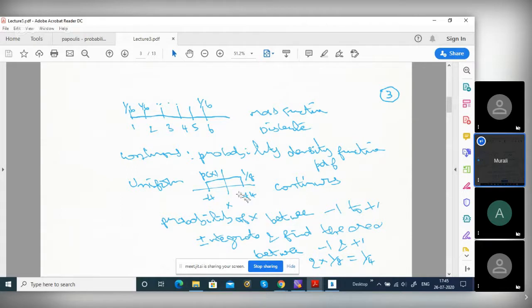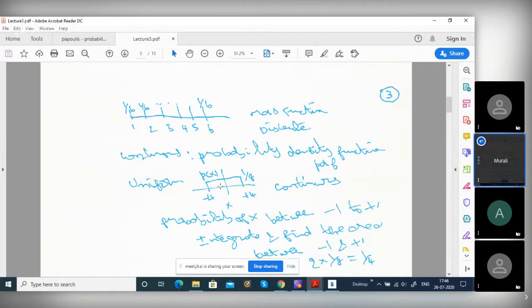Suppose, because this is a continuous random variable, there is a difference. In the mass function, what is the probability of getting 2? 1/6. Whereas here, what is the probability of getting -3? 0, because the width is 0. Even though the height is 1/8, the width is 0. Whereas in the mass function, it is some non-zero value, because that is discrete and this is continuous.